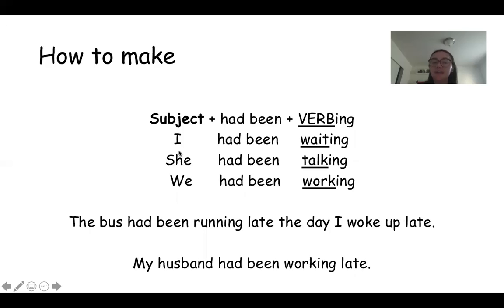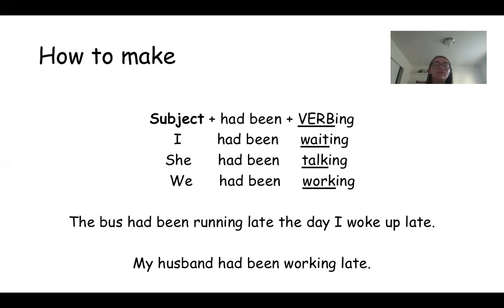And then after you say the subject, you say had been. Been, this word right here, been and being, it's the same word. It's just pronounced differently. So some people say, oh, I had been waiting, but some people say I had been waiting. It just depends on the person's accent.